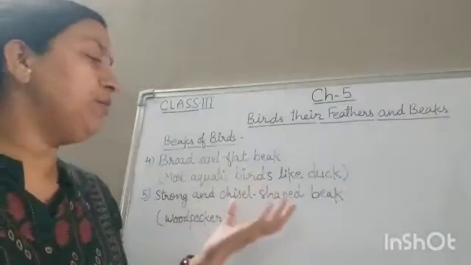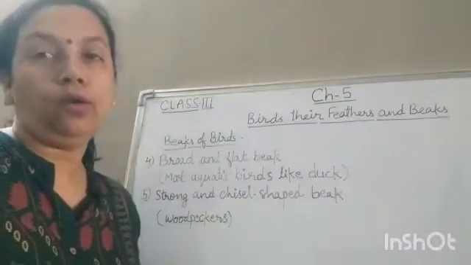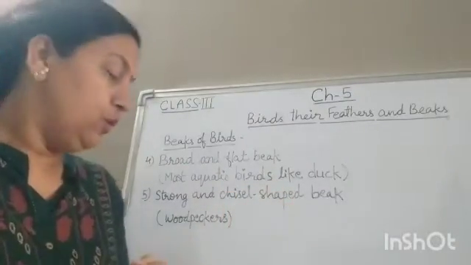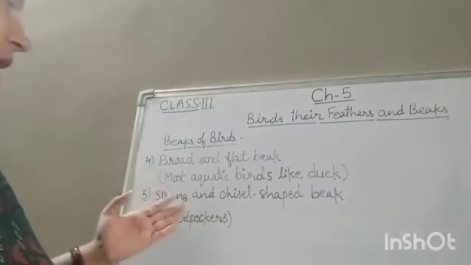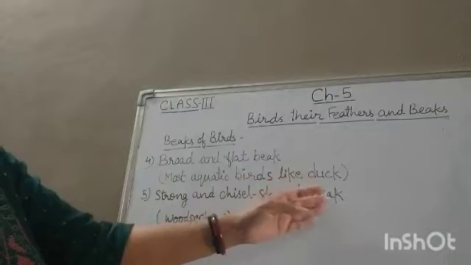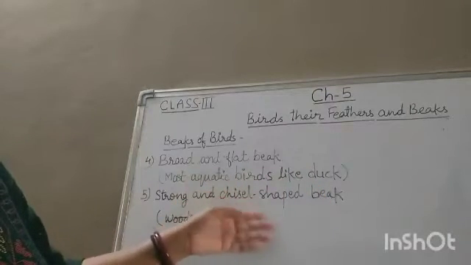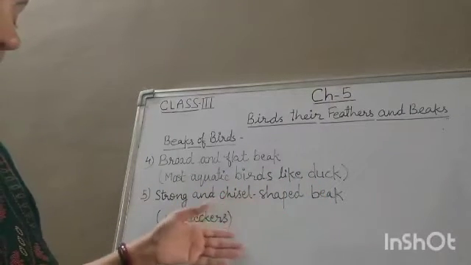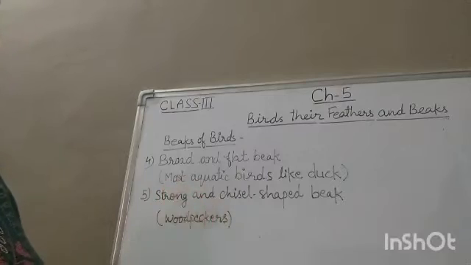So this type of beak helps them a lot to find their food. So the woodpeckers have a strong and chisel shaped beak, and it helps the woodpecker to make holes in tree trunk and catch insects for its food.